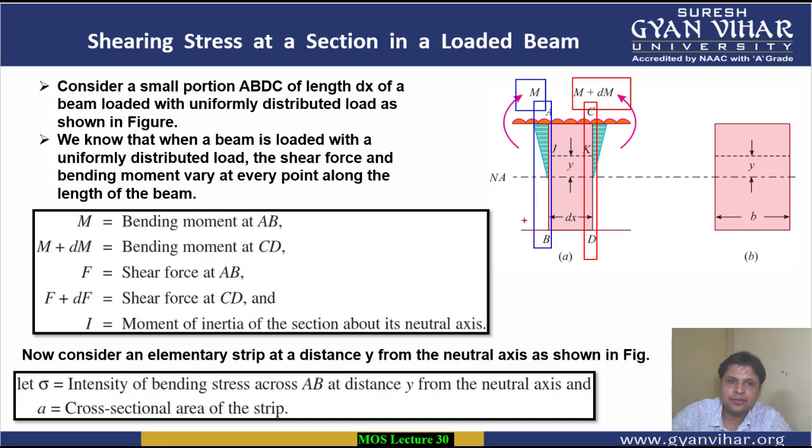Now, let's take sigma as the value of intensity of bending stress across the section AB at a distance y from the neutral axis. This is the neutral axis, students.